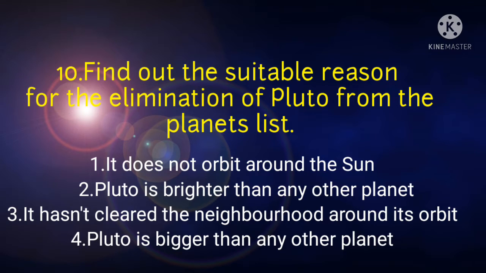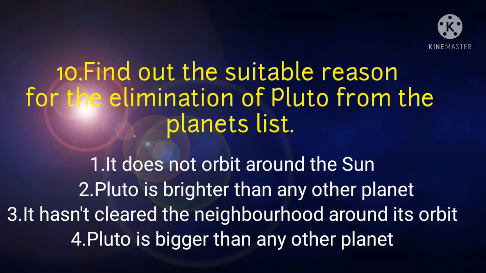Find out the suitable reason for the elimination of Pluto from the planets list. Number 1, it does not orbit around the sun. Number 2, Pluto is brighter than any other planet. Number 3, it has not cleared the neighborhood around it. Number 4, Pluto is bigger than any other planet.